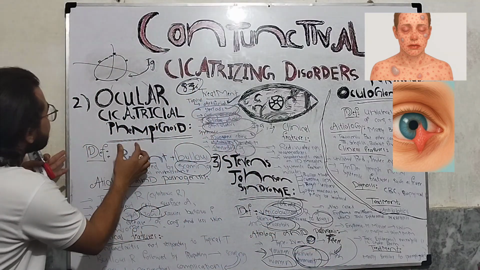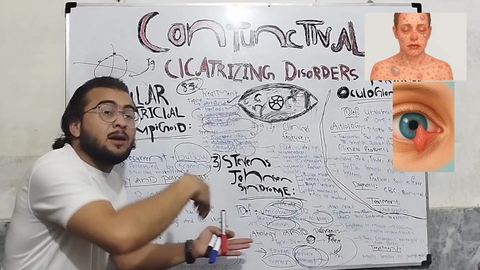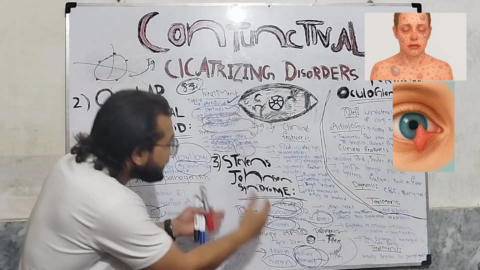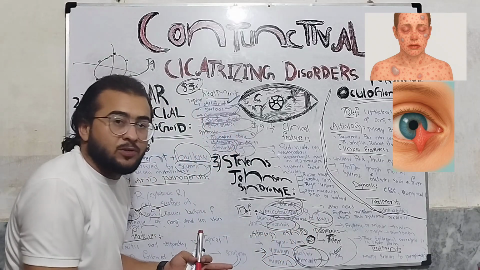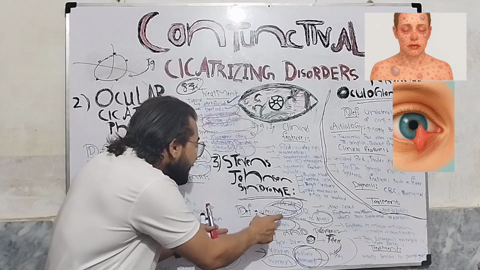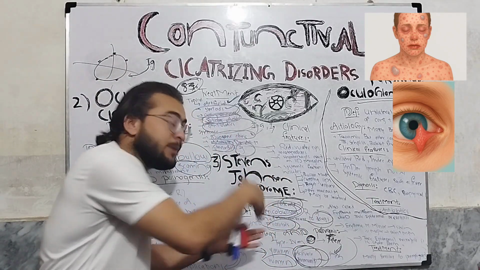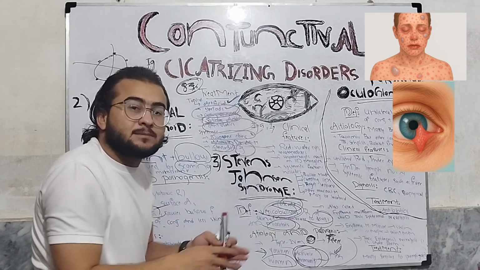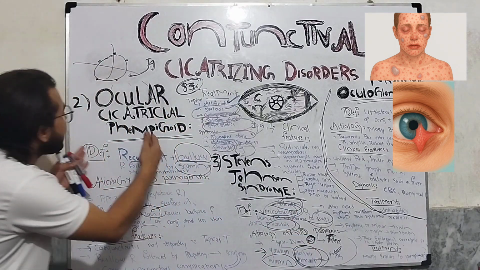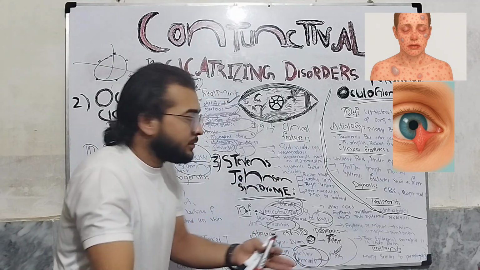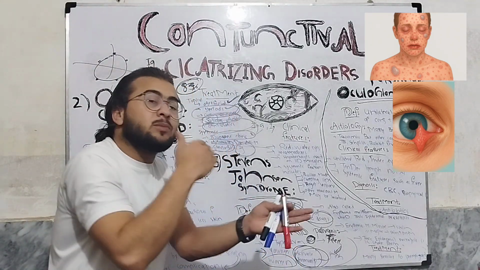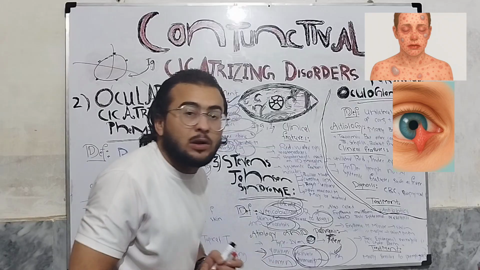Like in ocular cicatricial pemphigoid, there will also be a bullous reaction, but in this case it is due to the reaction to the drugs and microbes, and it most commonly involves the skin and mucous membrane equally. As we know that in ocular cicatricial pemphigoid, the mucous membranes are mostly involved, but in Stevens-Johnson syndrome, the mucous membranes and the skin both are involved equally.